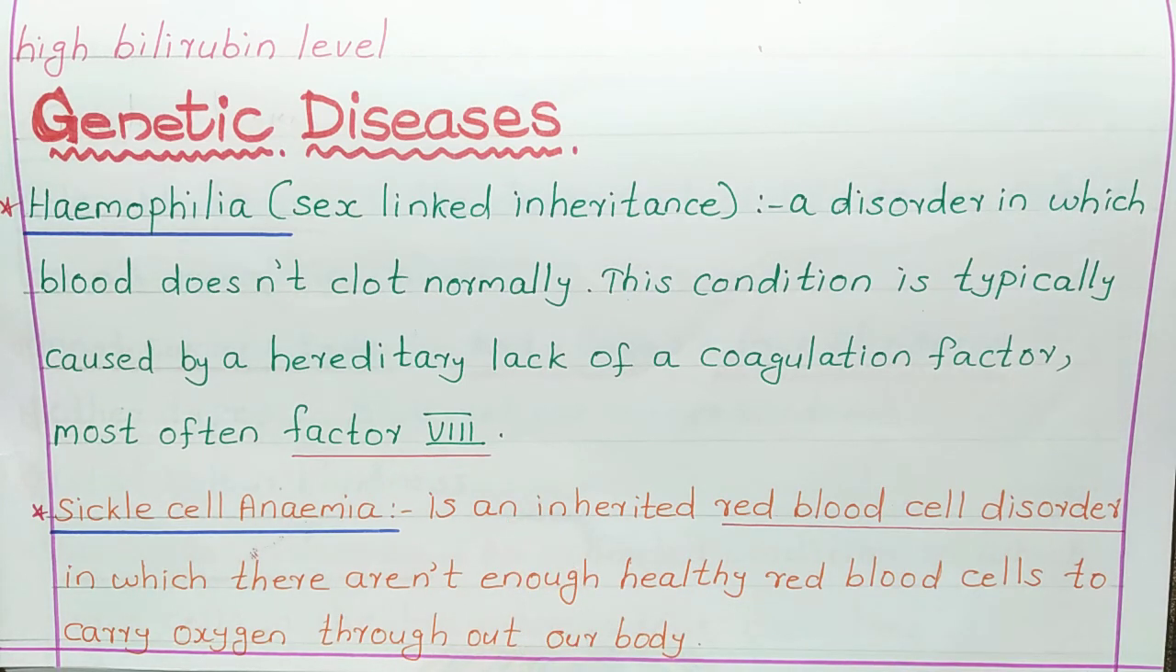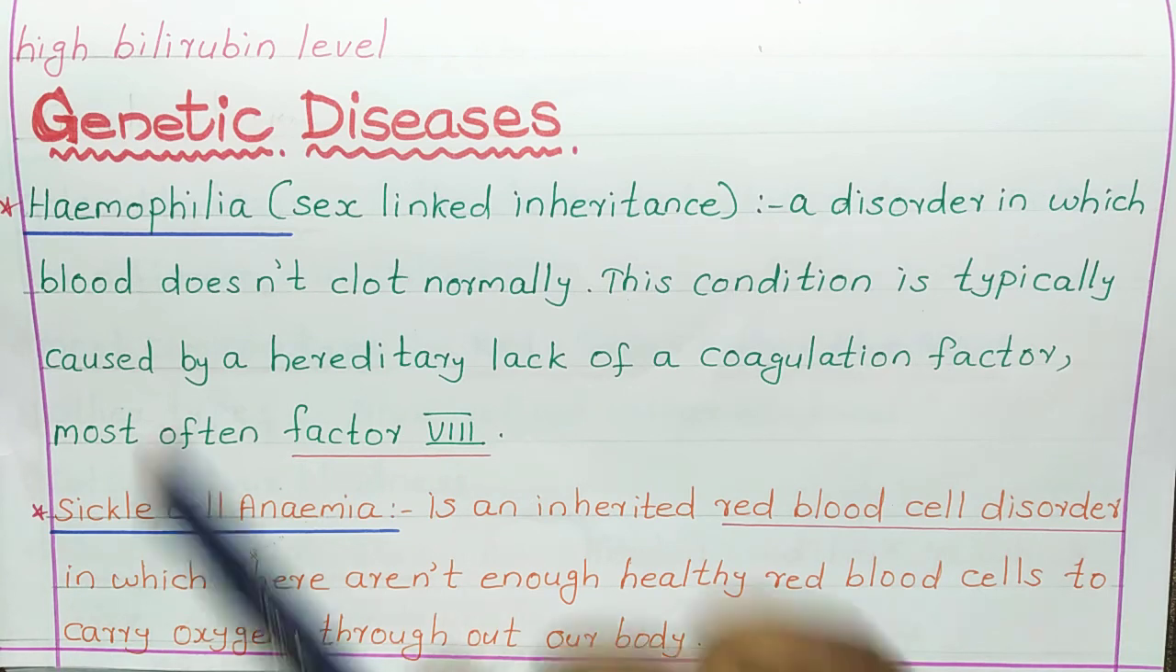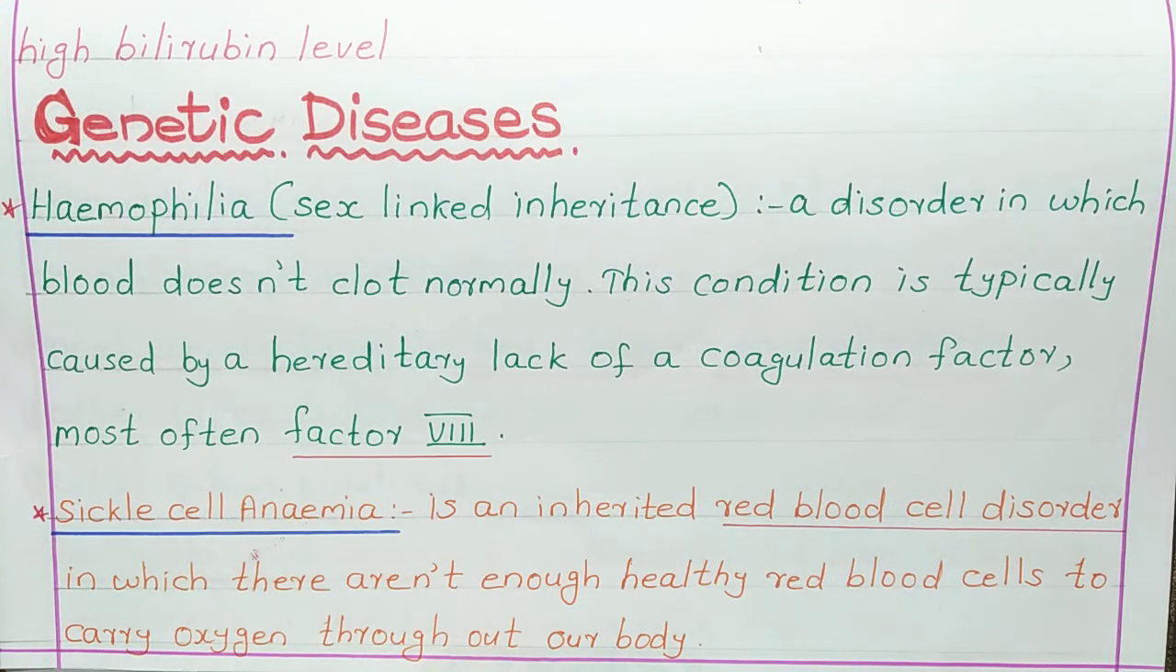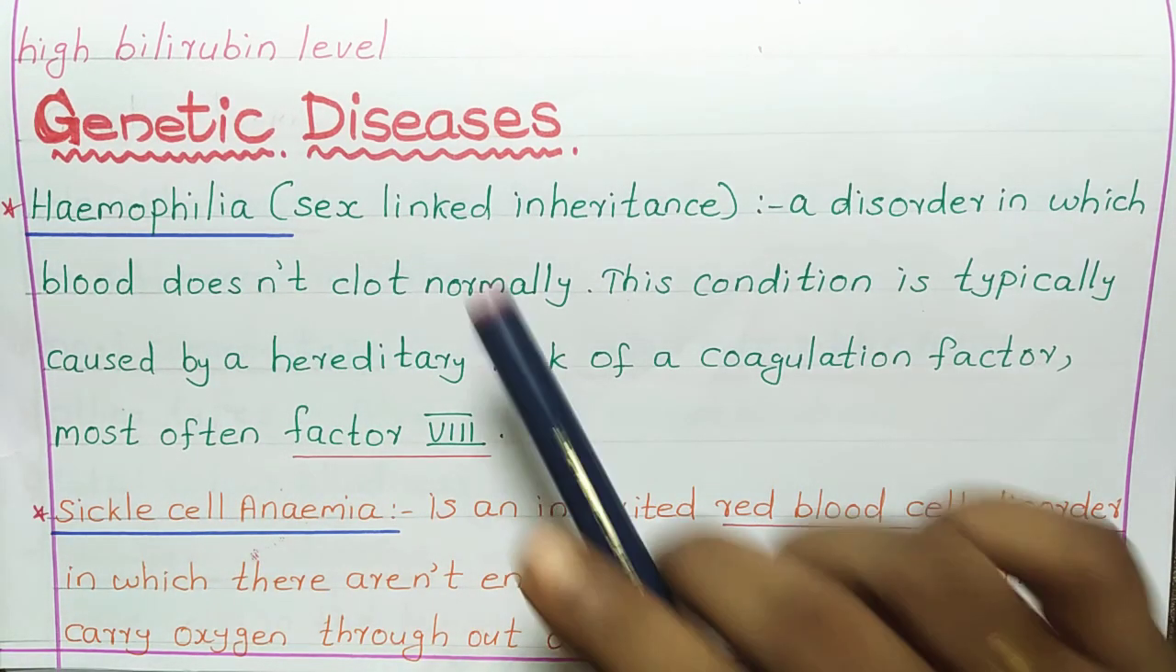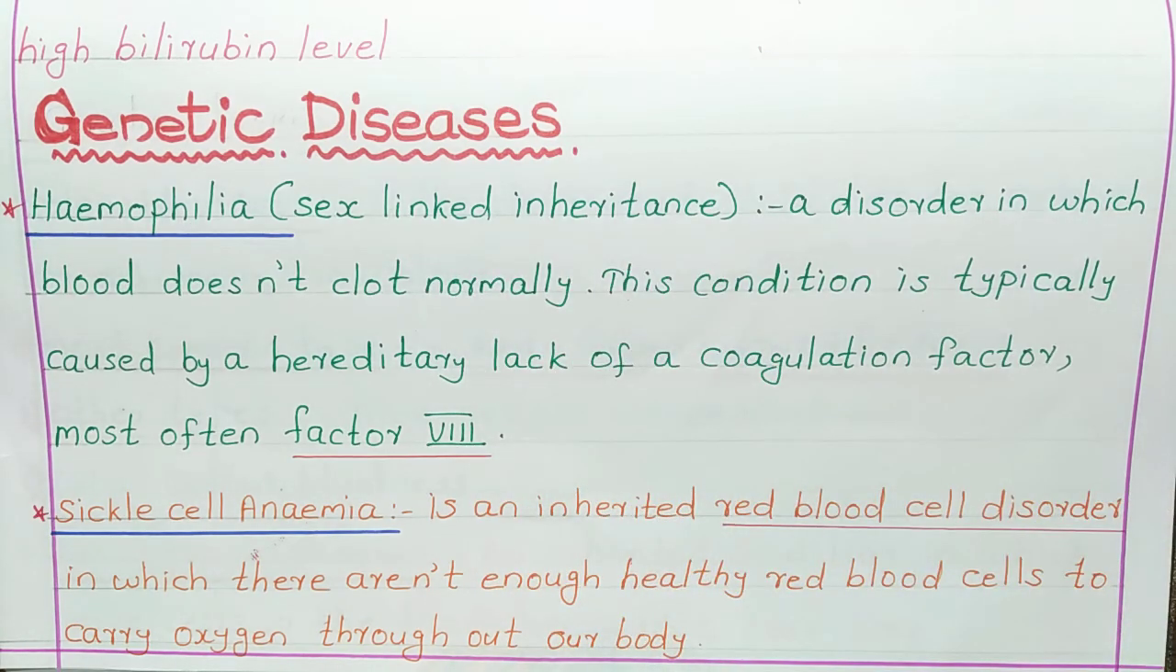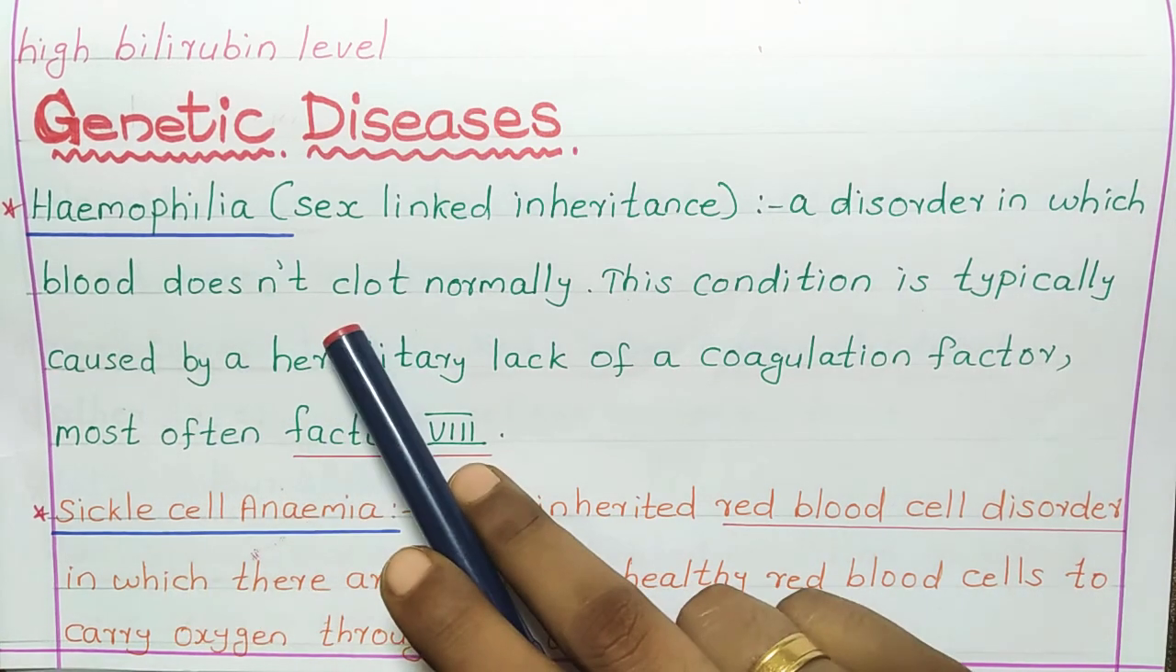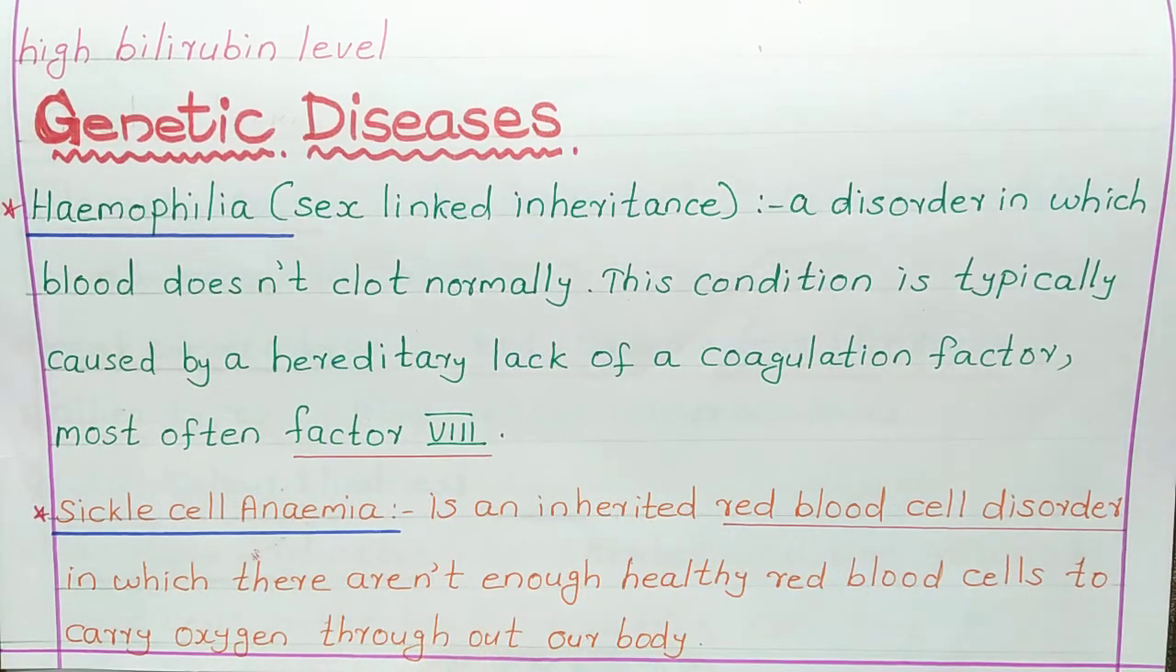Now, let's see about genetic diseases. First, let's see about hemophilia. Hemophilia is sex-linked inheritance, and a disorder in which blood does not clot normally. So, in hemophilia, blood does not clot normally.